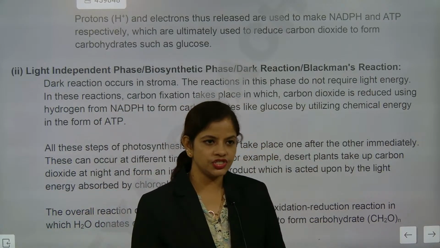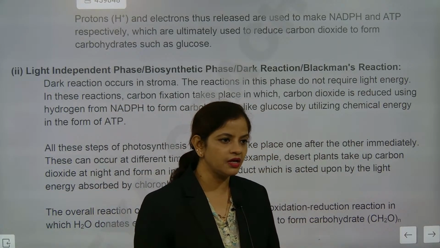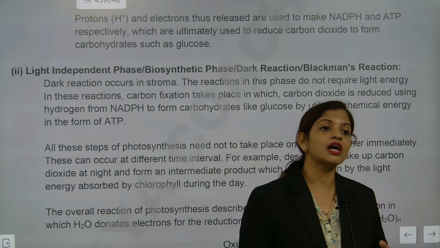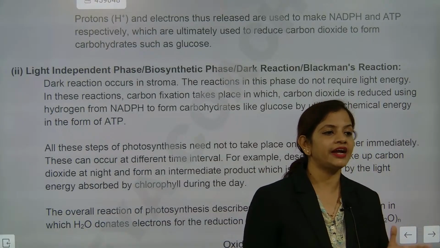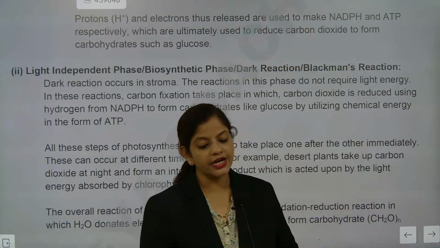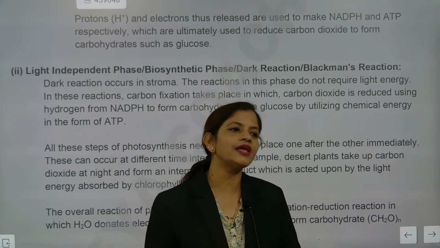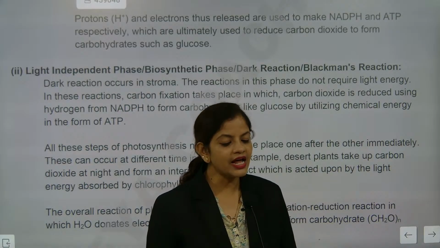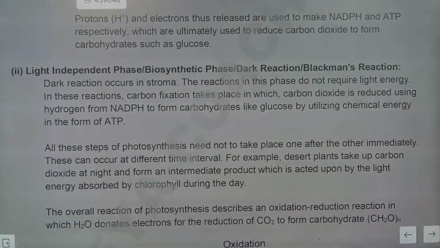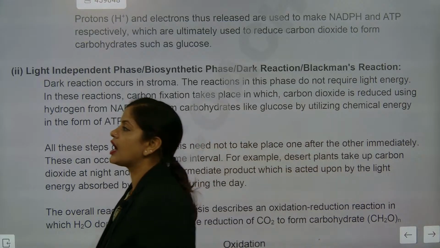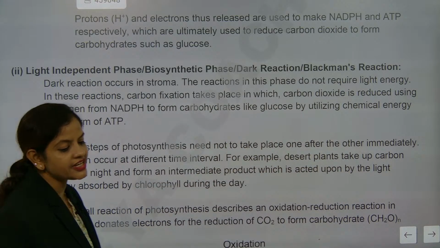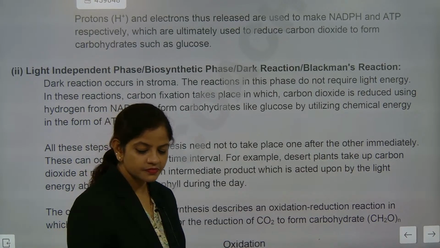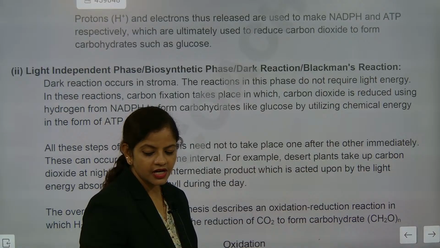See, whatever energy is there in the form of chemical, they will break the water molecule. So this will reduce carbon dioxide to carbohydrate. Reduction of carbon dioxide to carbohydrate is in the dark reaction part. Did you note it? Reduction of carbon dioxide to carbohydrate. It is exactly done in which section? It is in the dark reaction part.